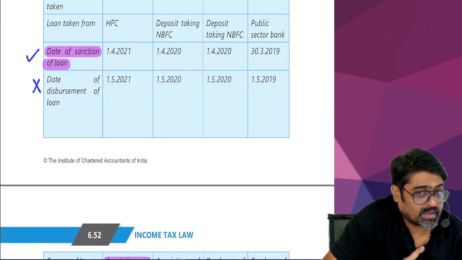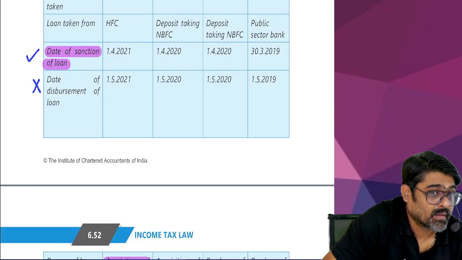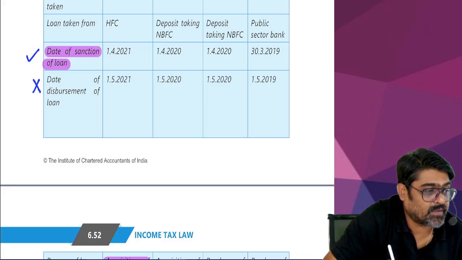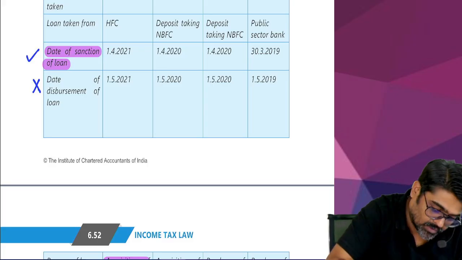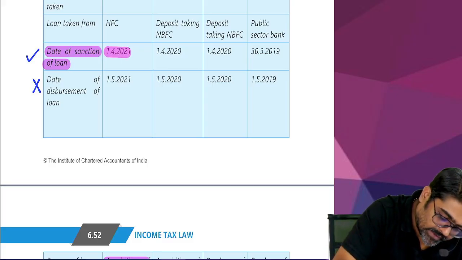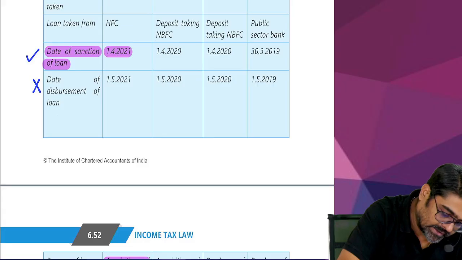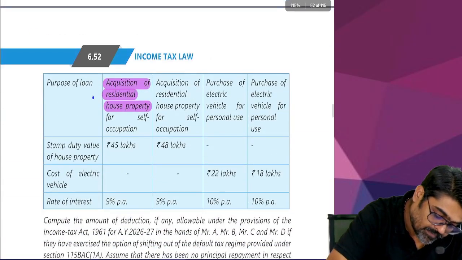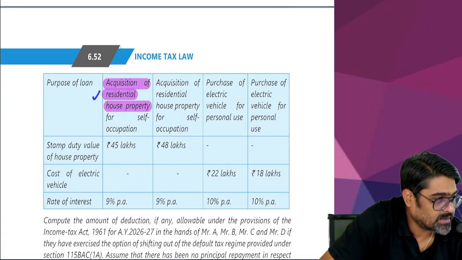No. The loan is taken in 21-22. Sanctioned in 21-22. Loan is taken for the purpose of acquisition of a residential property.